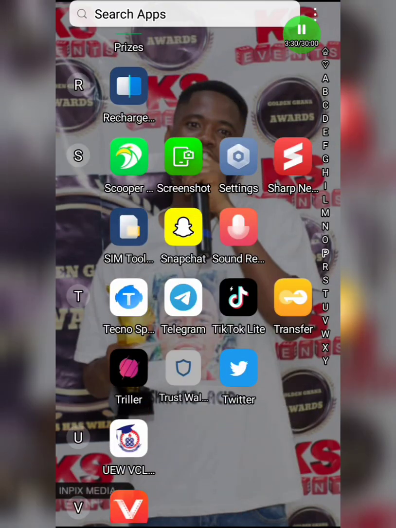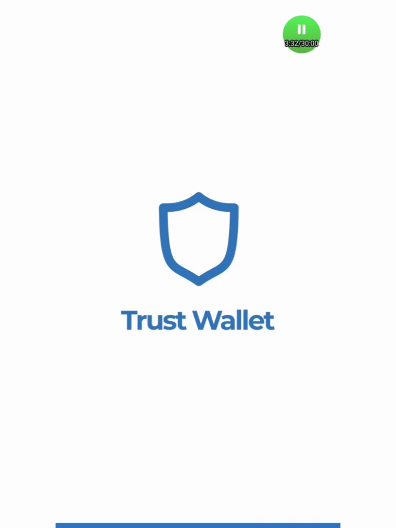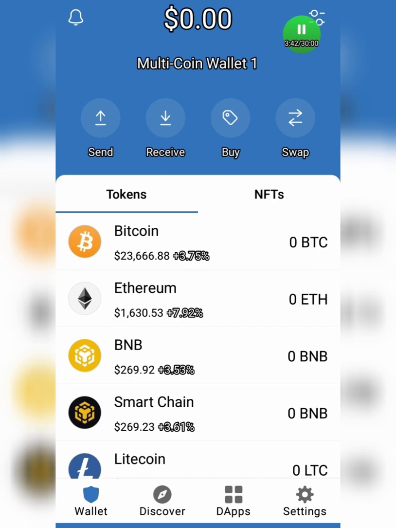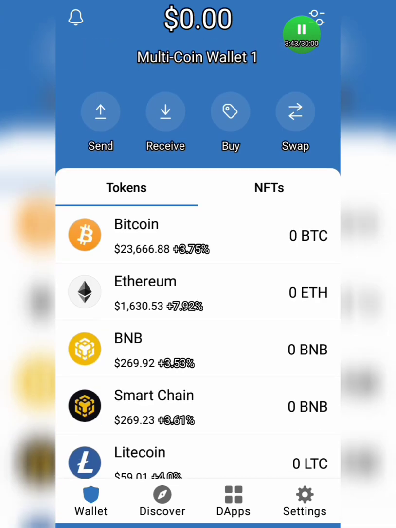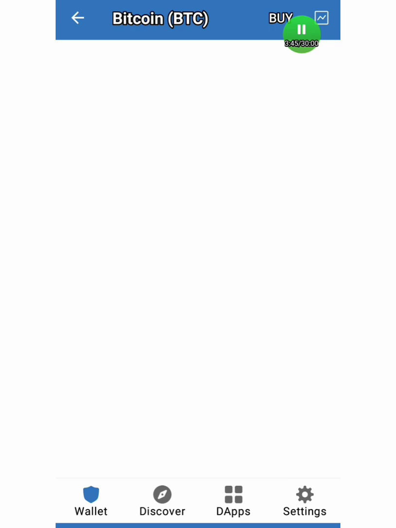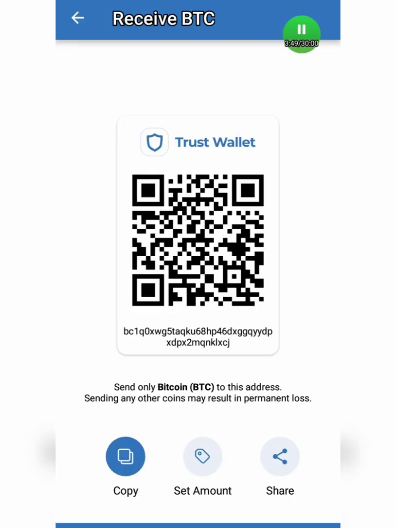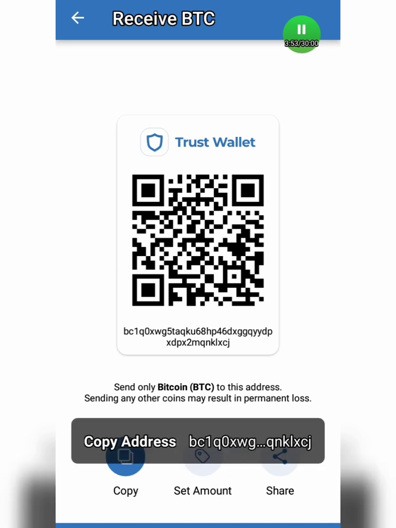So this one is for people who are using TrustWallet, though you can use any cryptocurrency wallet. Here we are. Then you click on BTC on the TrustWallet account, and when you're here, you just click on Receive. When you click on Receive, it brings up a place that looks like this, and you click on Copy, and guys, you're good to go. You have copied your address.